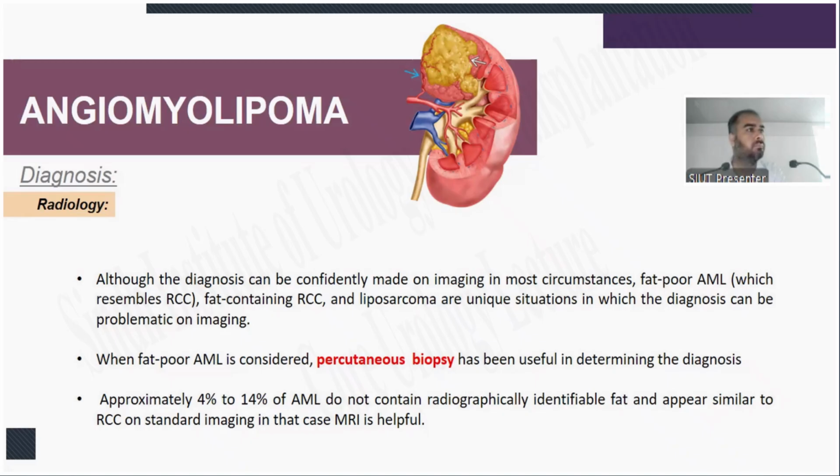That means it can change its character or identity very soon if you follow these patients. They might have a benign natural history in the initial stages, but later in life it becomes tumorous. So whenever AML is there in your follow-up, please consider this patient a red flag sign. Keep the patient under close surveillance, every 6 months or maybe a year,